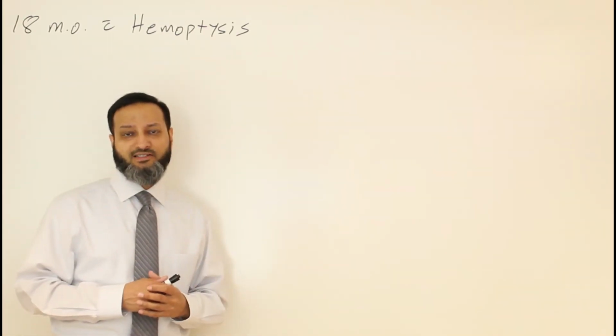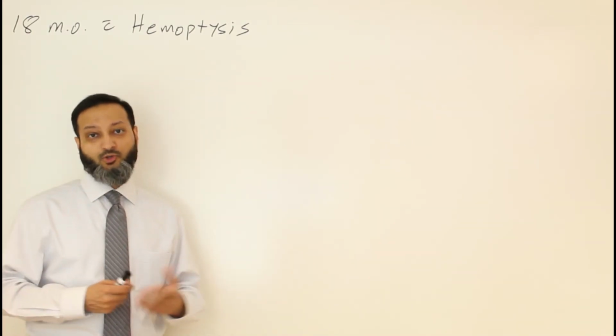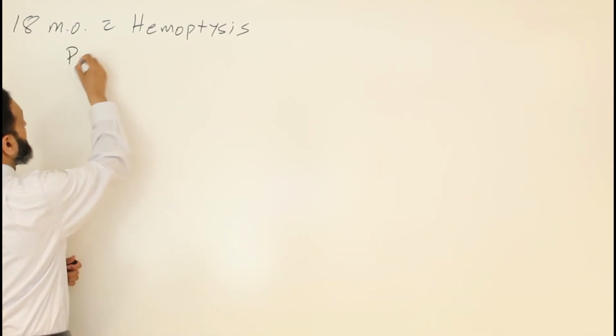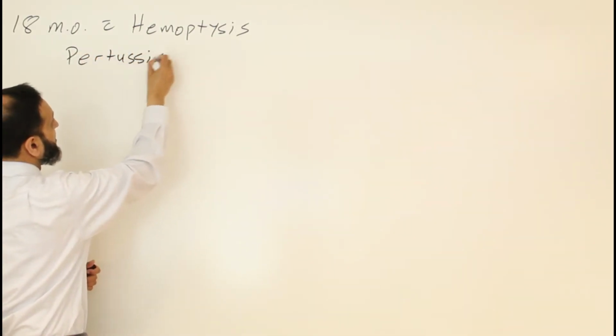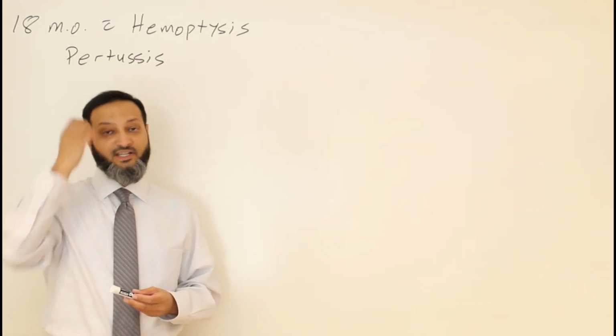There are different types of processes that you have to think of. The initial thoughts are going to be related to infection, some sort of pulmonary infection. Given her history, a big consideration is going to be pertussis, given the fact that she is having these fits of coughing, and then she had this post-tussive emesis along the way as well. Those are some things that you would see with pertussis: fits of coughing, and then potentially post-tussive emesis, and sometimes post-tussive cyanosis or post-tussive apnea. So she has a couple of those things to consider.